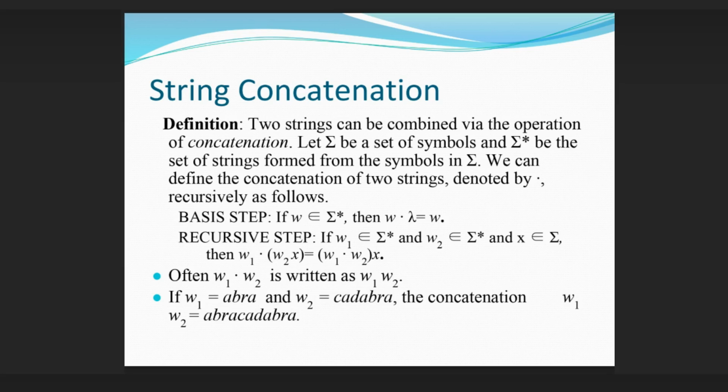Recursive step: if w1 and w2 are elements of sigma asterisk and x is an element of sigma, then w1 concatenated with w2x equals (w1 concatenated with w2)x. Often w1 concatenated with w2 is written as w1w2. If w1 equals abra and w2 equals cadabra, the concatenation w1w2 equals abracadabra.